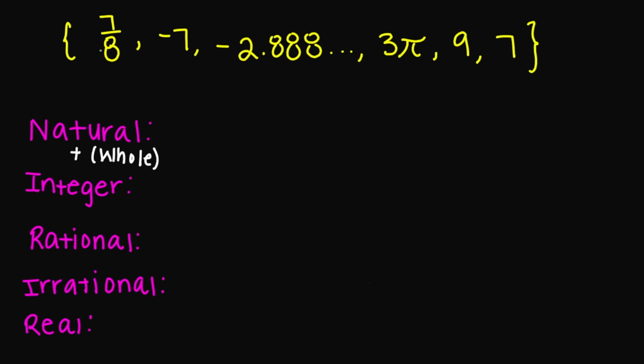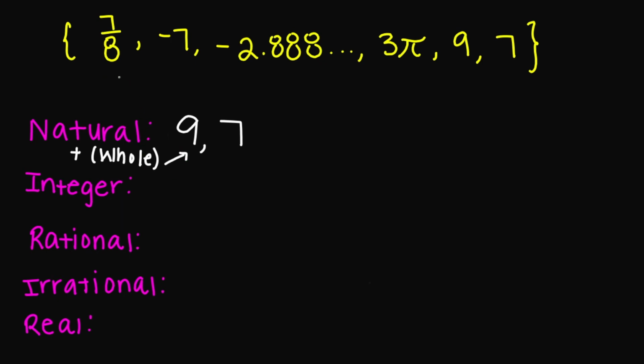So we have 7 over 8, negative 7, negative 2.888, 3 pi, 9, and 7. So let's find the natural numbers. 7 over 8, is that a natural number? No, it is not. Negative 7, nope. Negative 2.888, also not a natural number. What about 3 pi? No. What about the number 9? Yes, the number 9 is a natural number. And then what about the number 7? The number 7 is also a natural number. And 9 and 7 are also whole numbers.